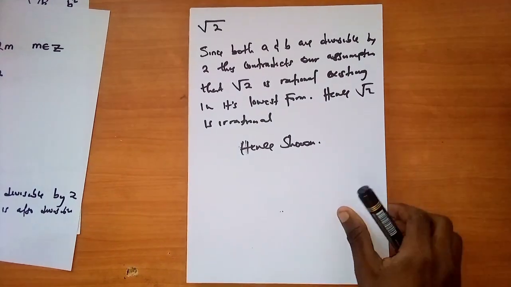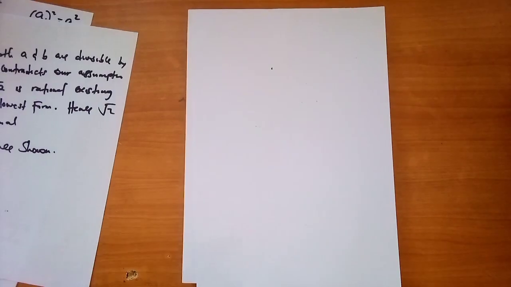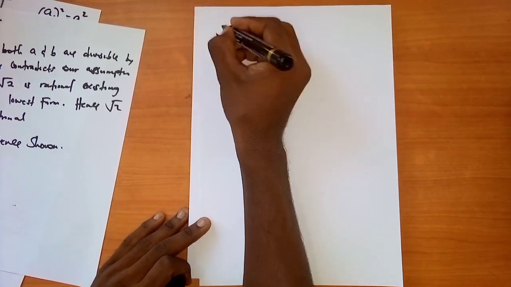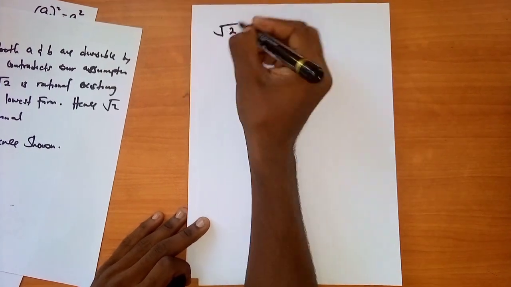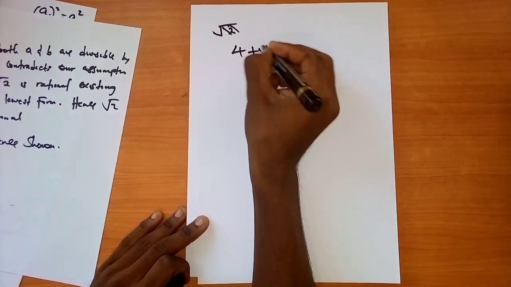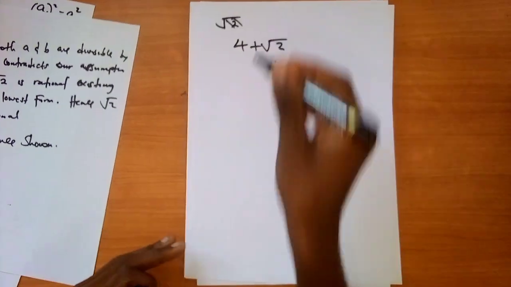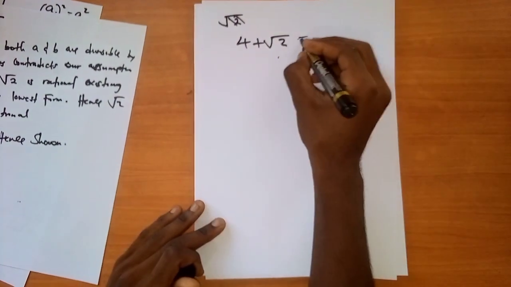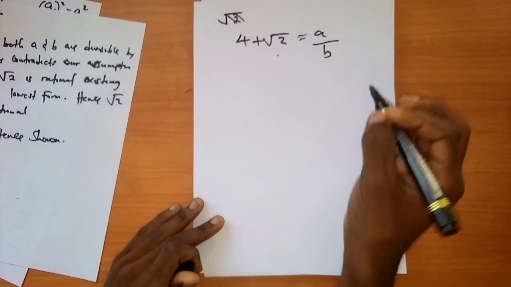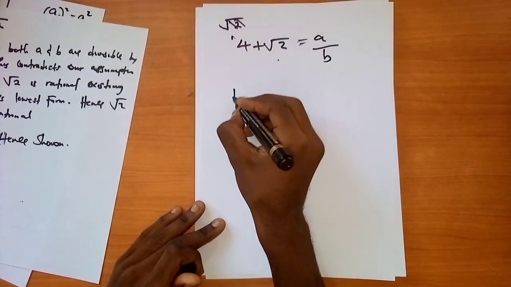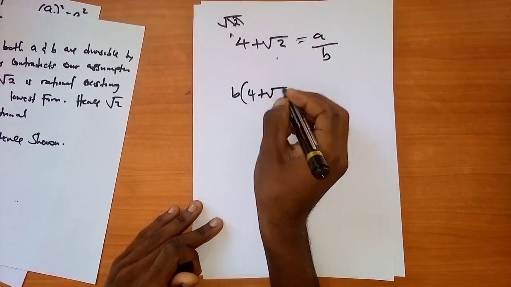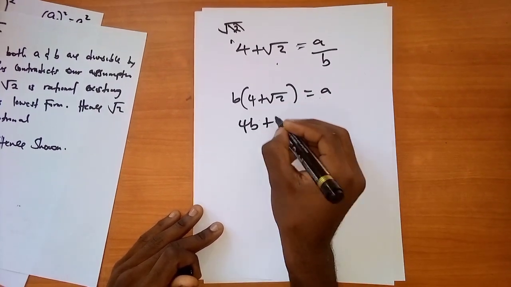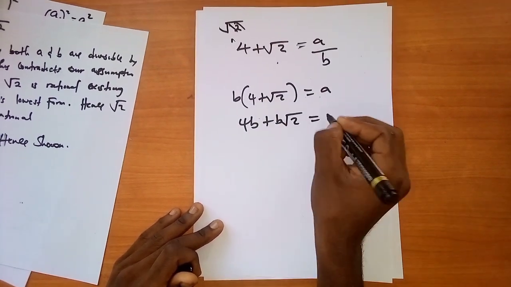But sometimes, let me just give another example. Sometimes you're going to have a question like 4 plus the root of 2, and you know that this is irrational and they're asking you to prove. So you simply make the same assumption and equate this to a over b. When you equate this to a over b, you cross multiply. So you're going to have b multiplied by 4 plus the root of 2 should be equal to a. When you distribute, you get 4b plus b root 2 should be equal to a.